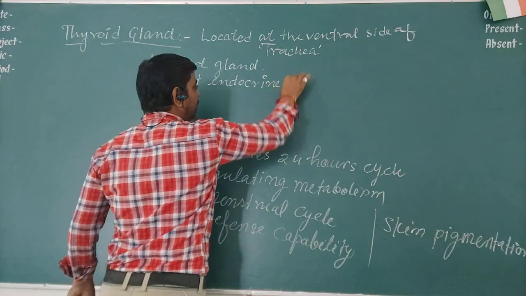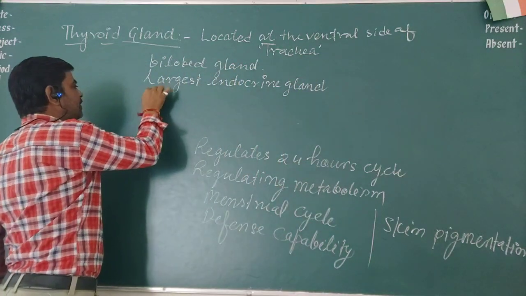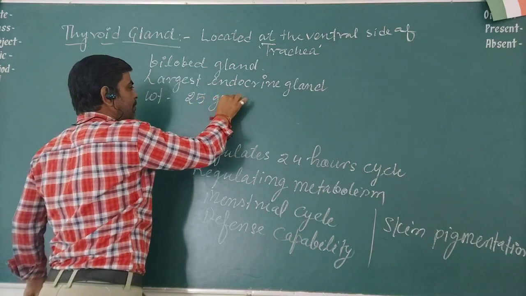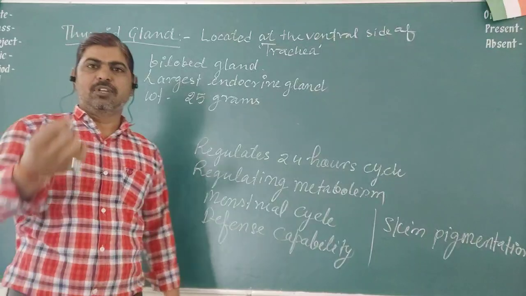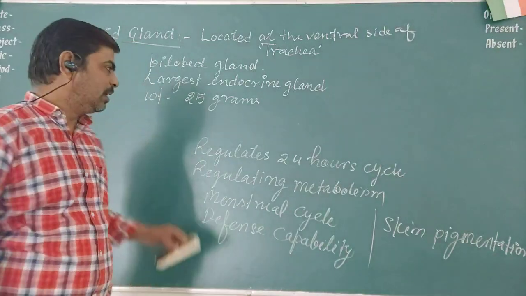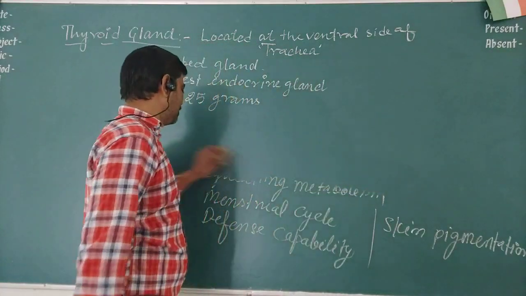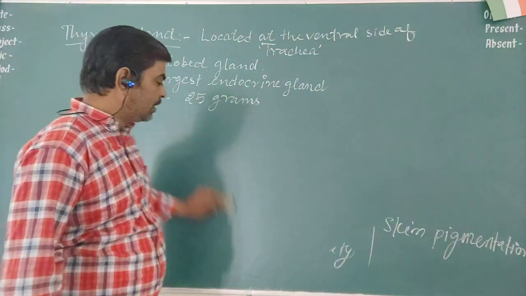It weighs approximately 25 grams, somewhat less in females and more in males. On average, it is about 25 grams.